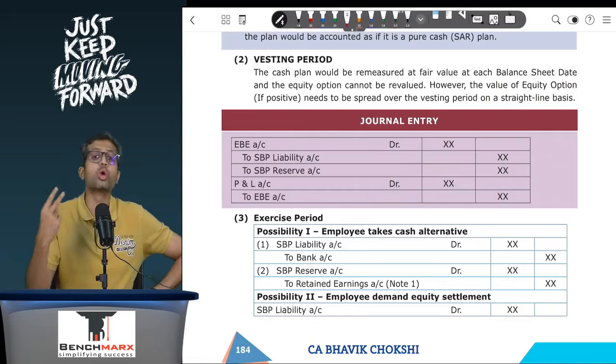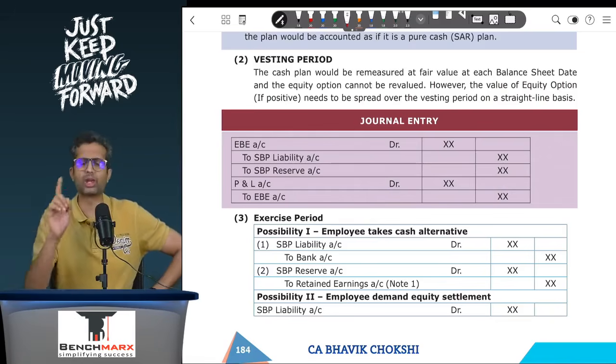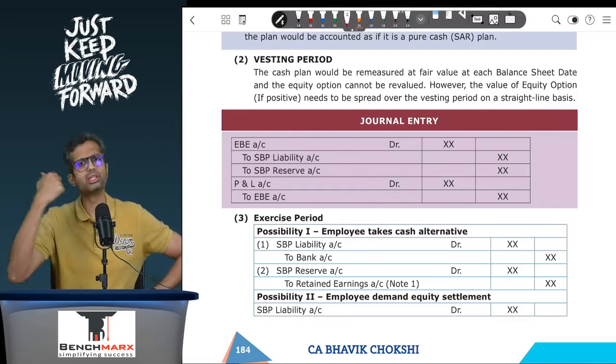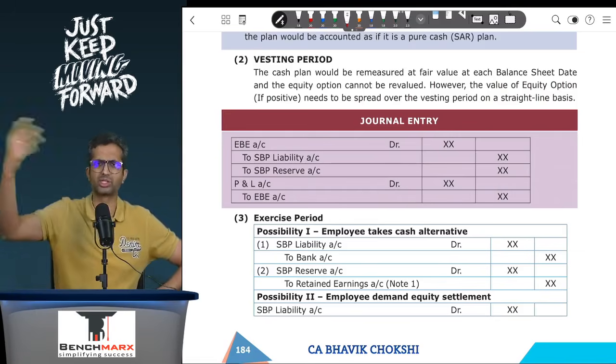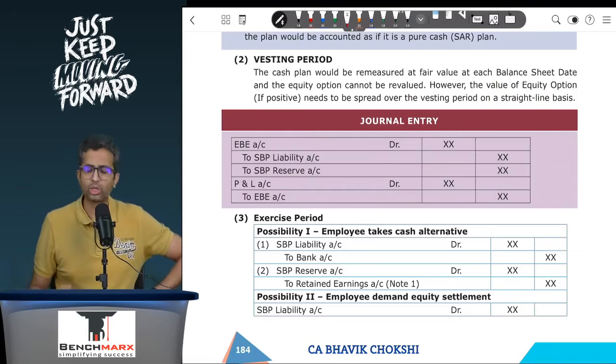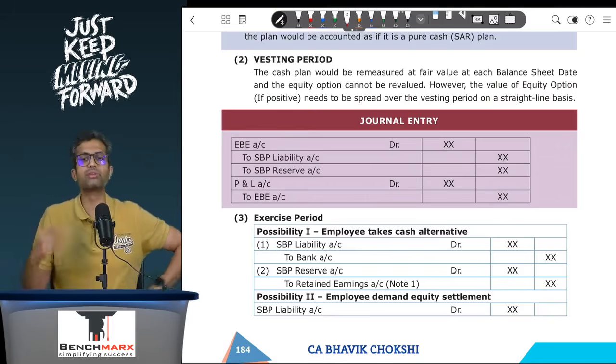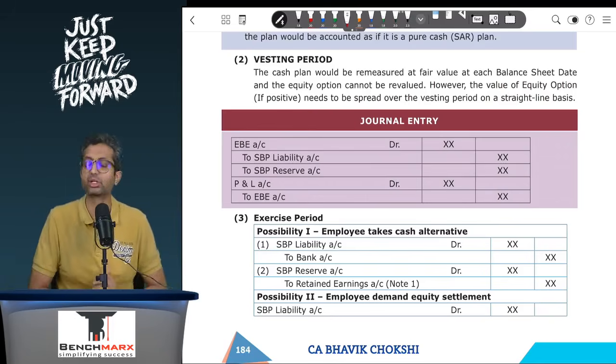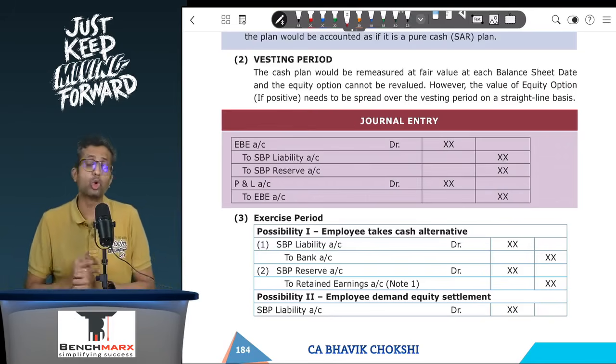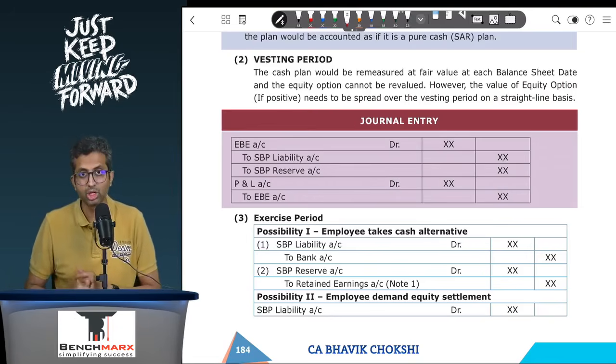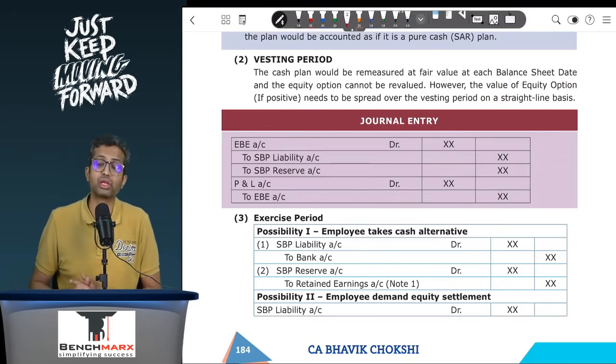But what if the employee exercises the equity option? Now, in this case, there are two alternative treatments possible. Earlier, the Institute had only one treatment. Now, in the revised study material of May 24 as well as the suggested answers of I think May 23 or so, or November 22, they have given you two alternatives. So either of them works. So one is, you are saying that, well, shares are being issued. What is the compensation consideration for the shares?